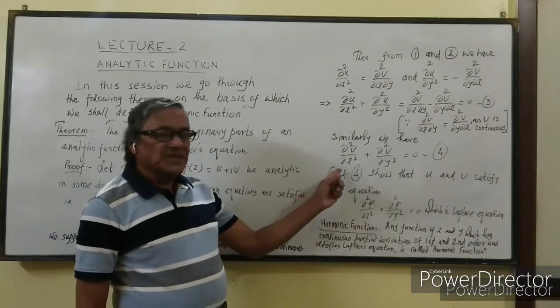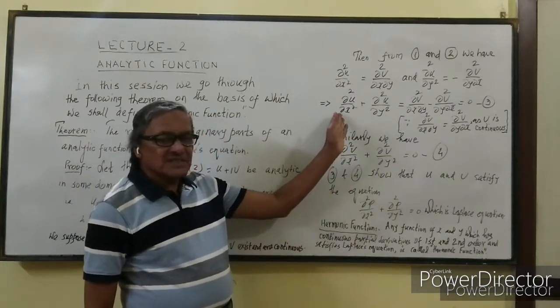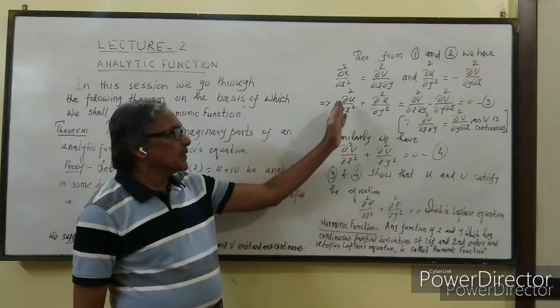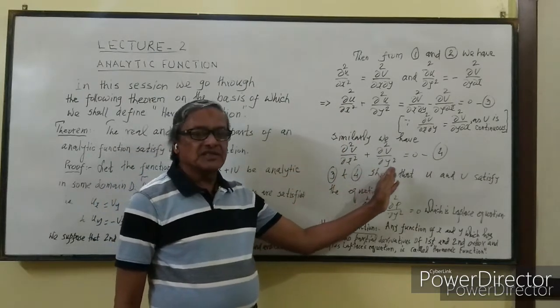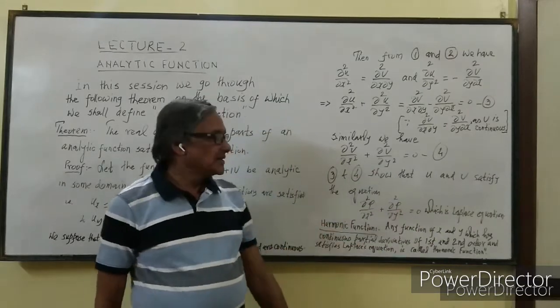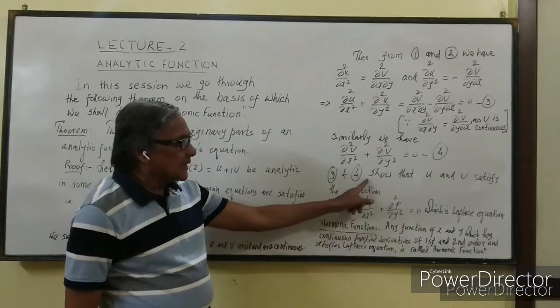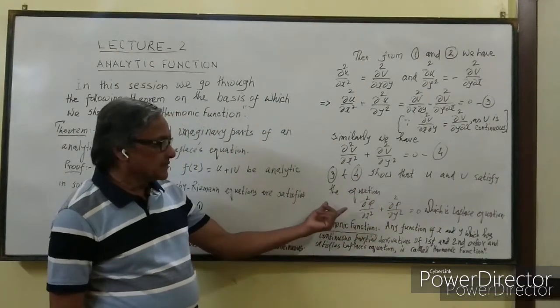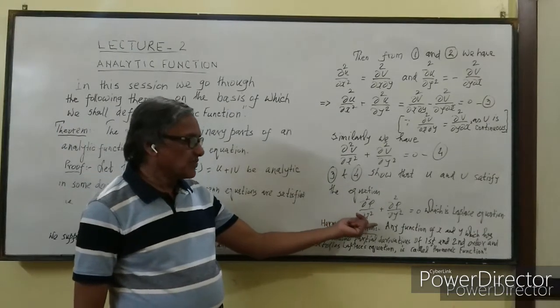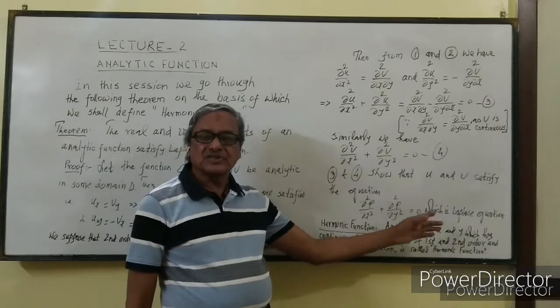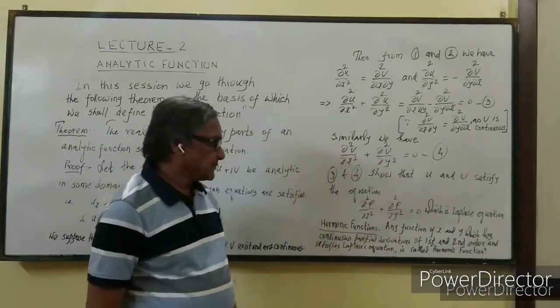Similarly, we have the same for v, just like u. If you replace u by v, we shall get ∂²v/∂x² + ∂²v/∂y² = 0. It means 3 and 4 show that u and v satisfy the equation ∂²φ/∂x² + ∂²φ/∂y² = 0. This is the Laplace equation.